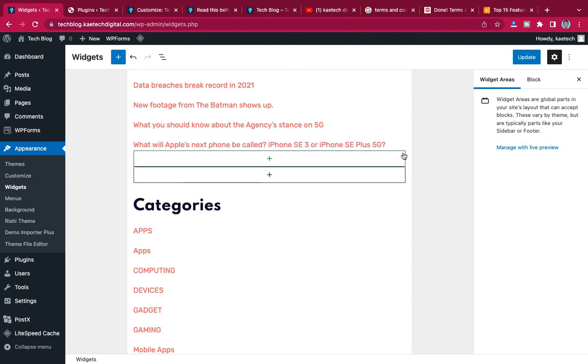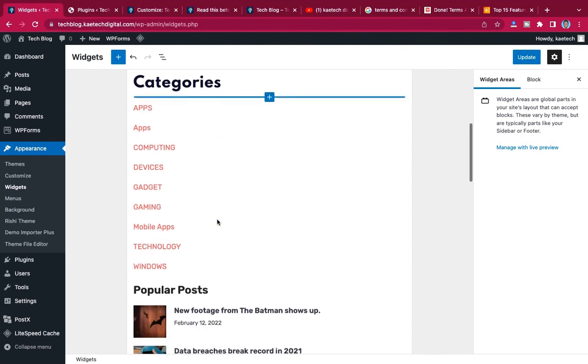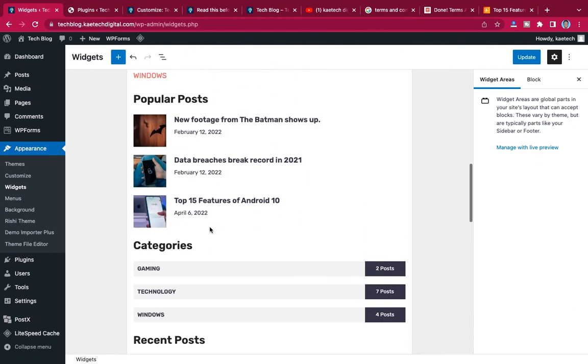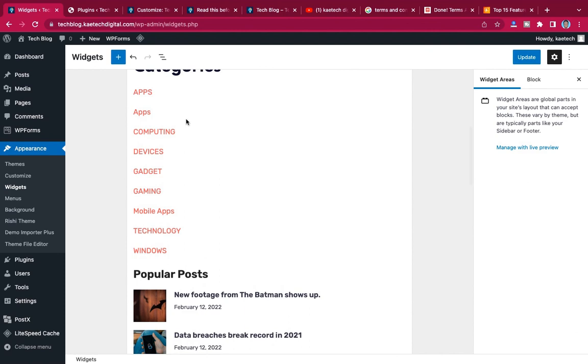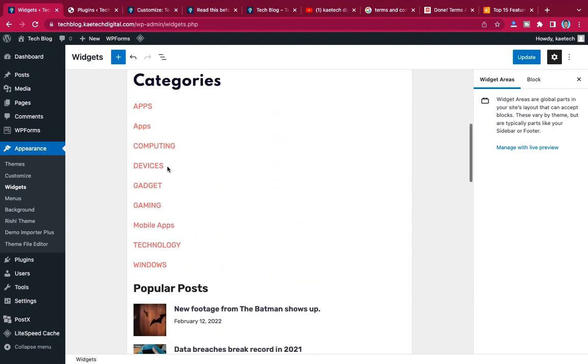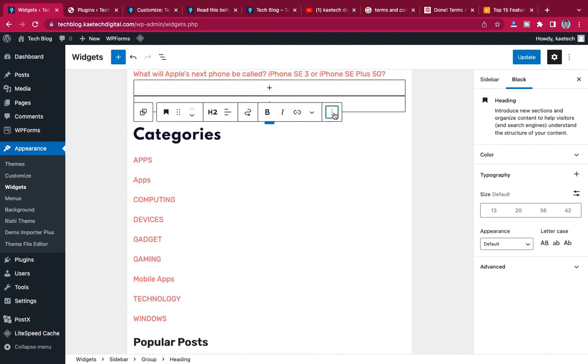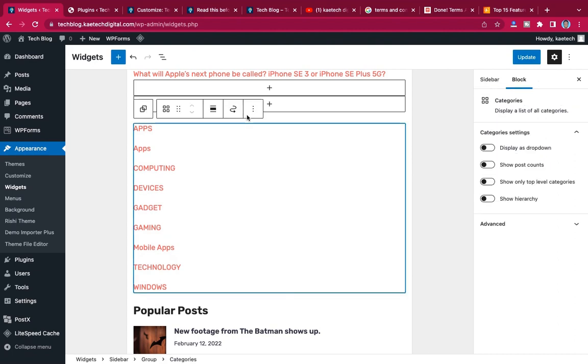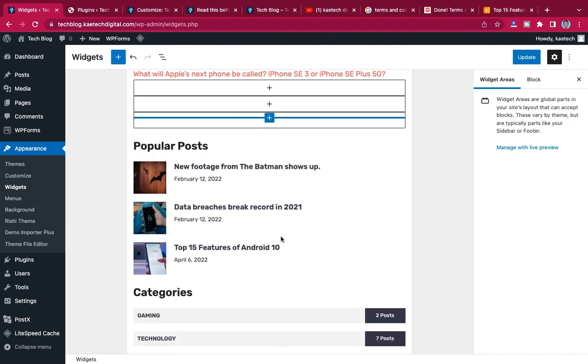And then these are the categories. Even with these categories, since there are categories over here, I think I can remove these categories. So what I'm going to do is remove the category over here. I'm going to remove it, and then let it be like this.